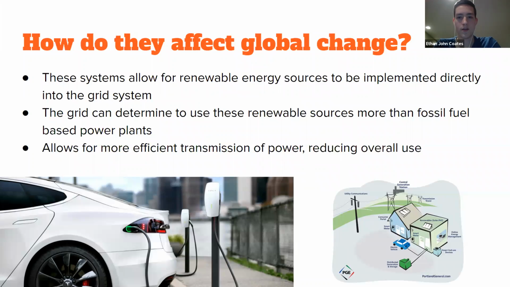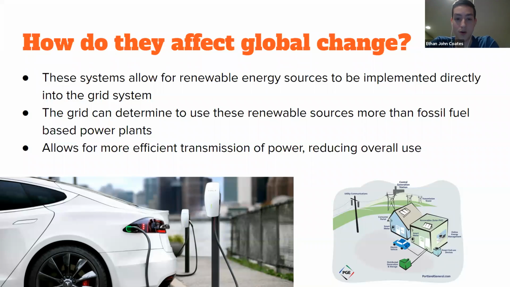All right, so how do smart grids affect global climate change and energy usage? Well, firstly, the systems allow for renewable energy sources to be implemented directly into the grid system. Because each utility shares power to each other, you can implement any kind of energy system you want, and the power can be distributed in any way. Secondly, the grid can determine to use these renewable sources more than current fossil fuel sources. So if we start implementing more renewable sources, and we can still keep in the fossil fuel sources, we can distribute the energy appropriately and use those new renewable sources efficiently.